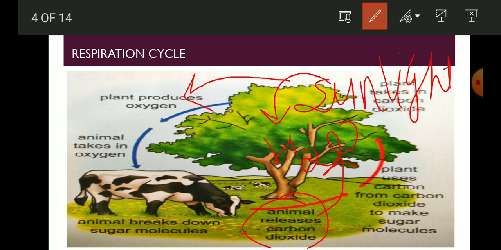The second product is the oxygen molecule that is produced in the plant body, and that oxygen is essential for human beings, for the animals, for the other living organisms. We breathe oxygen that we get from the plants. So in that way we are dependent on plants. We are getting our oxygen demand from the plants, and intake of oxygen is the process of breathing. So intake of oxygen and removal of carbon dioxide is known as breathing.